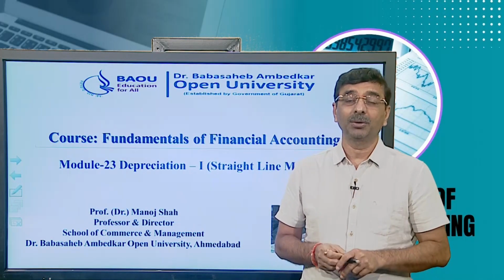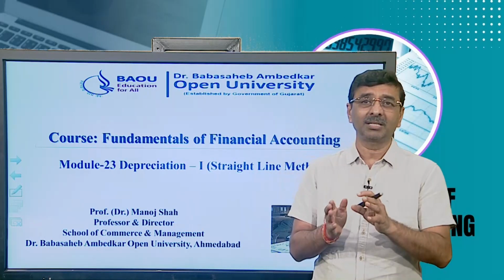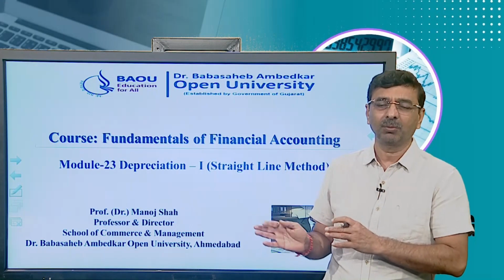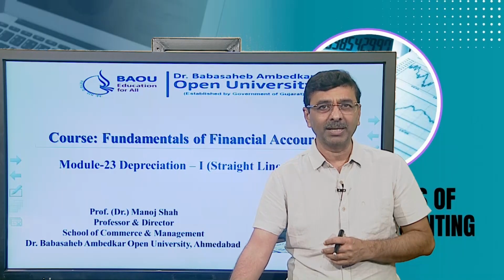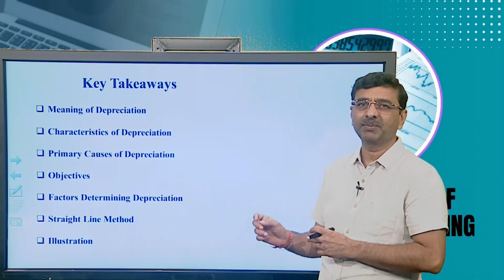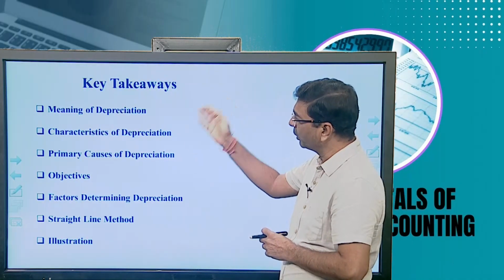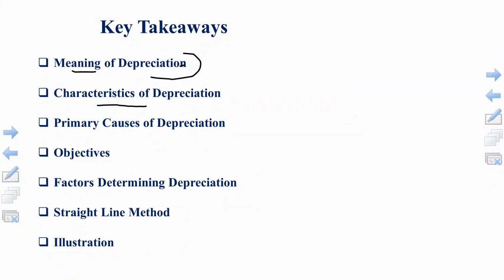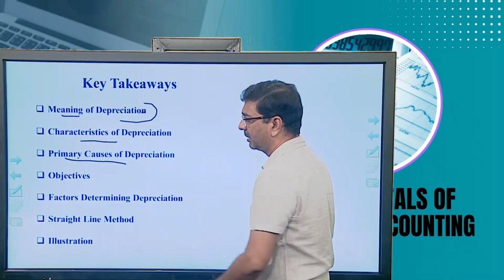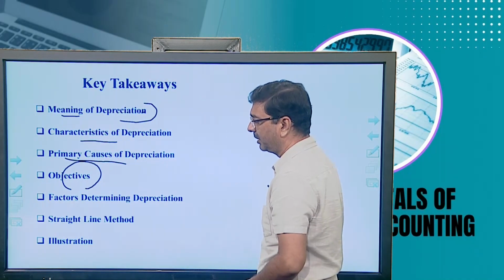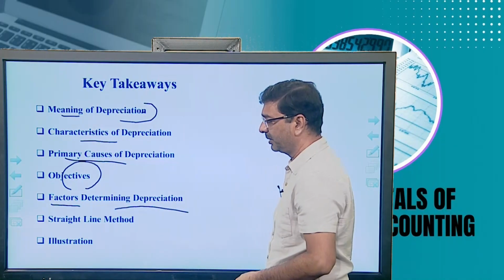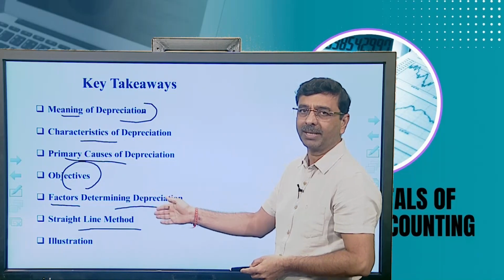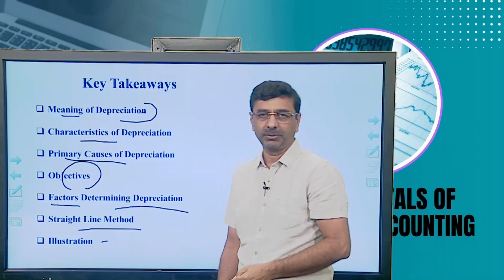This is what we are going to discuss in this particular unit, and this unit will vary over two video lectures. First is depreciation 1, and then we'll discuss depreciation 2 in the next video lecture. Here we are going to discuss depreciation, specifically the straight line method. Well, what are the key takeaways? First is the meaning of depreciation, then characteristics of depreciation, primary causes of depreciation, the main objectives of depreciation, factors determining depreciation, specifically the method which we are going to discuss in this unit, that is SLM, straight line method, and at last we will discuss the illustration also.